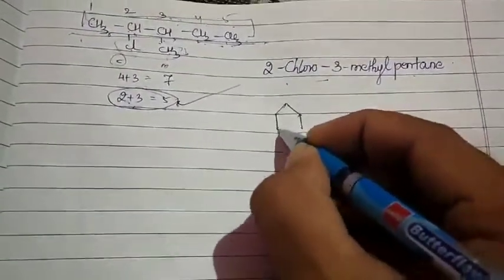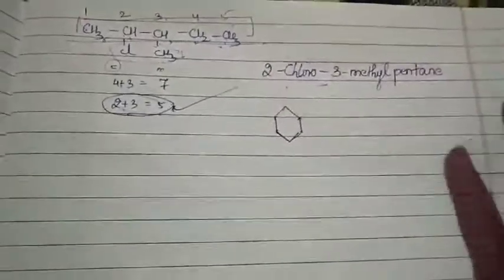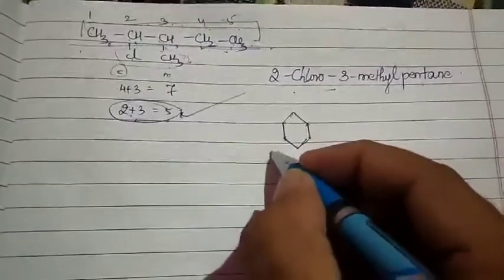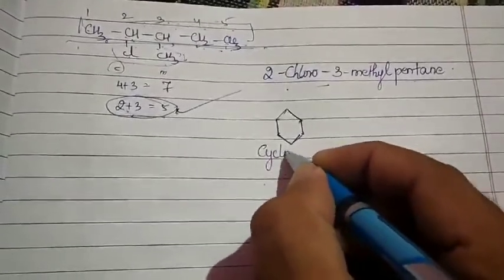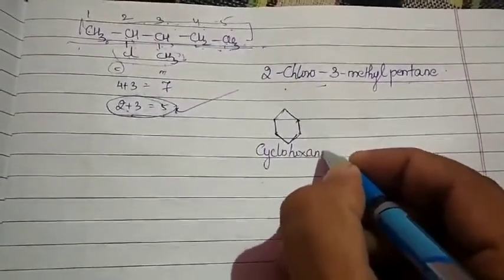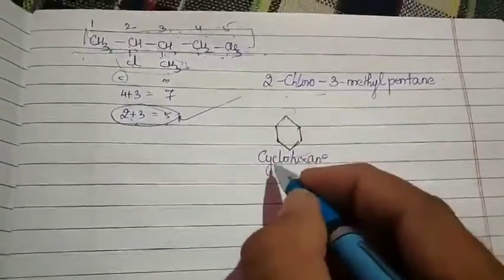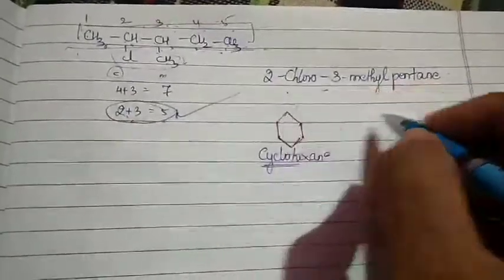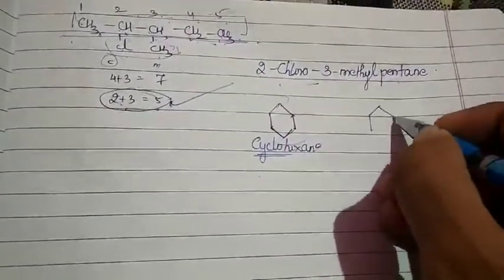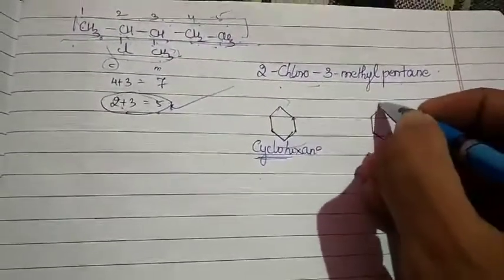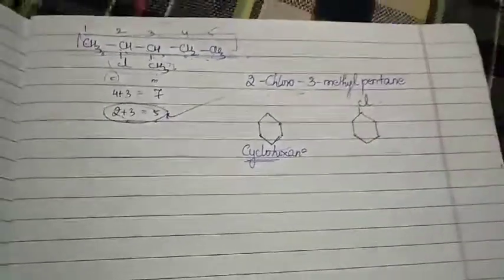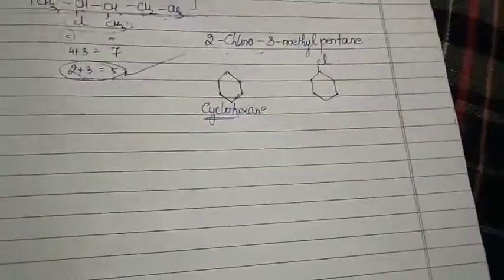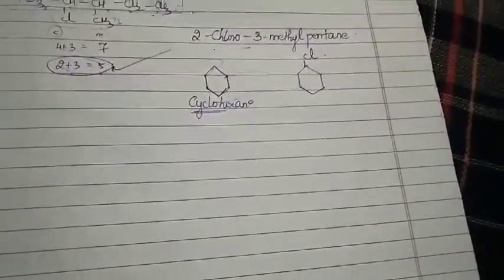Let me give you one more example. In case this is your structure, what are you going to write? Of course, this is the only structure. This is called cyclohexane because it is a cyclic ring. So it is called as what? Cyclohexane. But to this structure, if I am going to add my Cl, what are you going to write? Chlorocyclohexane. Yes.